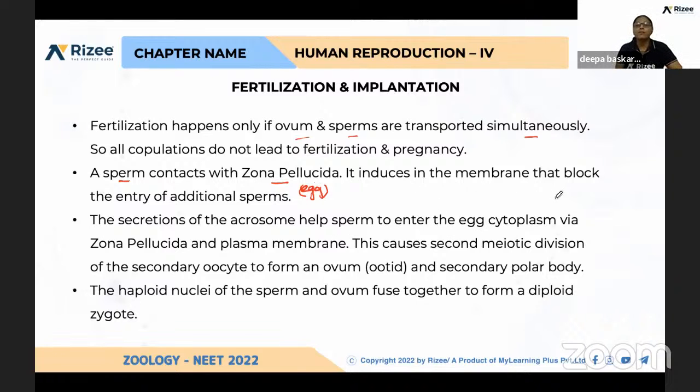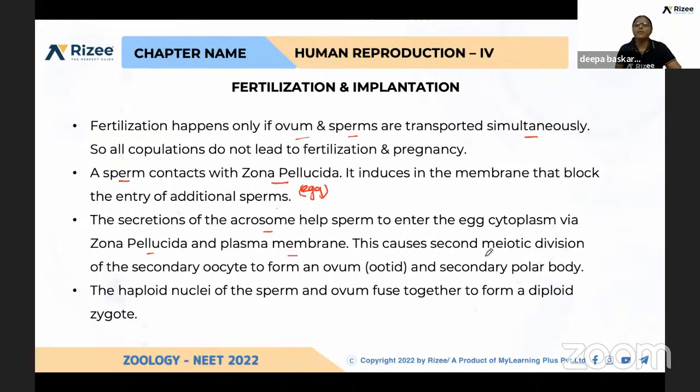So it induces changes in the membrane that block the entry of additional sperm. Only one sperm will be allowed to enter the egg. The secretions of the acrosomal reaction help the sperm to enter the egg cytoplasm via the zona pellucida and plasma membrane. So the zona pellucida and plasma membrane are digested by the acrosomal reaction.